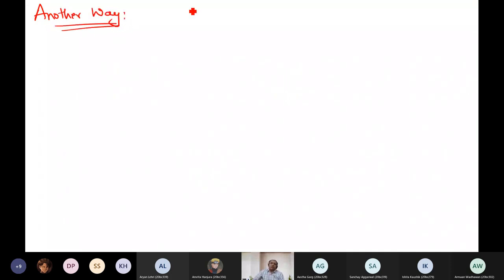Suppose you don't want to adopt this monthly base because it is lengthy, then you can compute the answer as per our first example, where you can simply say that out of how much HRA received. Can you tell me out of how much HRA received? Now I'm not following monthly approach. I will compute it on per annum basis. Can you tell me now how much HRA received I will write? 80,000.